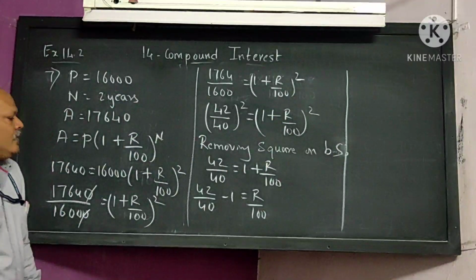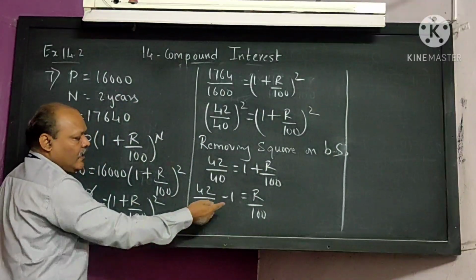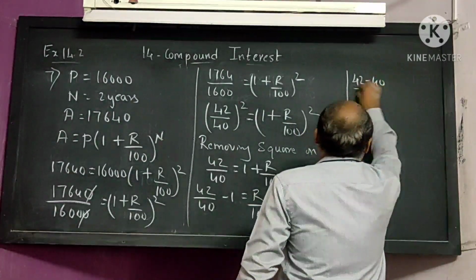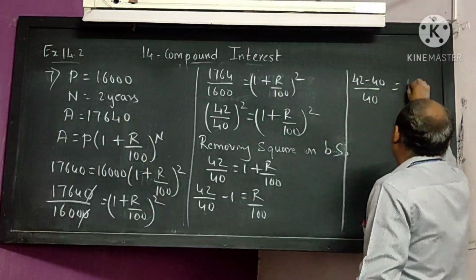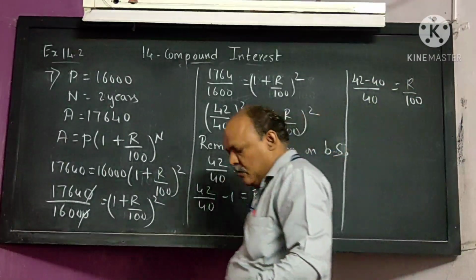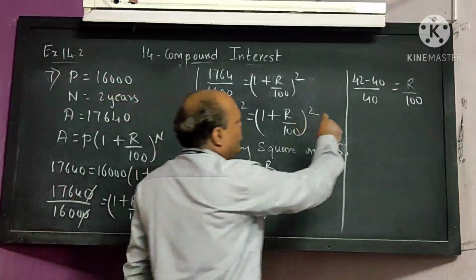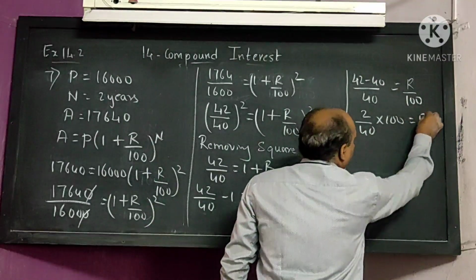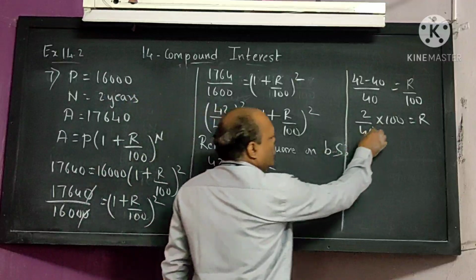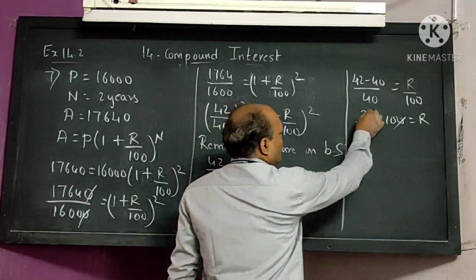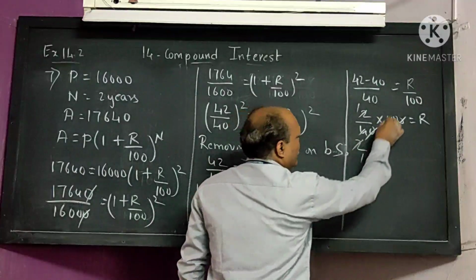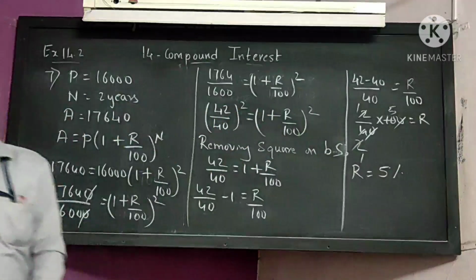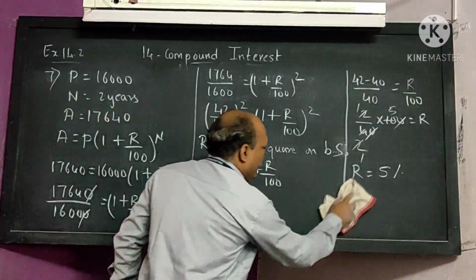Cross multiplication, this is a simple calculation. First we take the LCM 40, that is 42 minus 40 upon 40 is equal to R upon 100. Any doubt here? I hope all of you understood here. Now 42 minus 40 is how much? 2 upon 40. This 100 will come up into R. This 0 and 0 get cancelled. 2 1s are 2, 2 2s are 4, 2 1s are 2, so R is going to be 5%. How much did you get? What is the value of R? 5%.